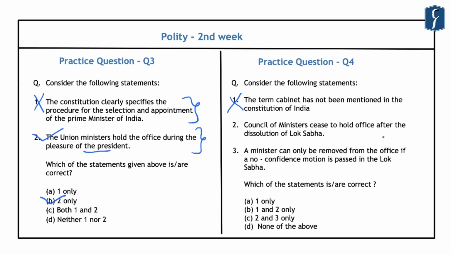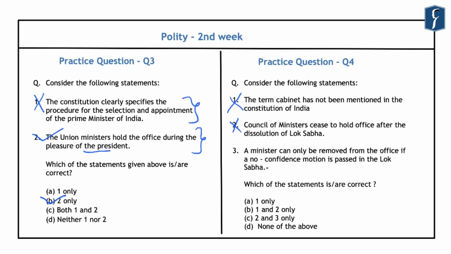So in short, Article 74 is mandatory and therefore the President cannot exercise the executive power without the aid and advice of the Council of Ministers. So even after the dissolution of the Lok Sabha, the Council of Ministers does not cease to hold office. And hence this second statement is also incorrect.